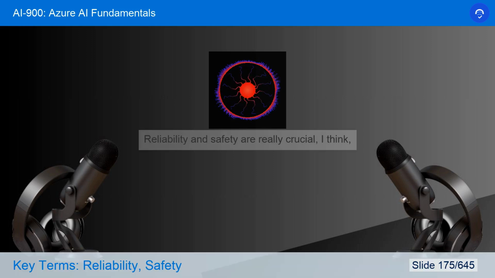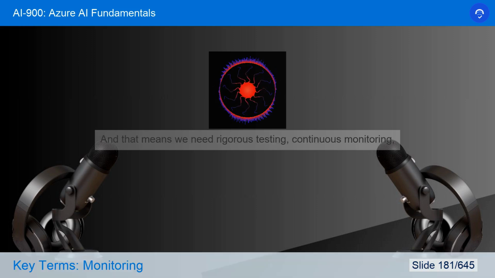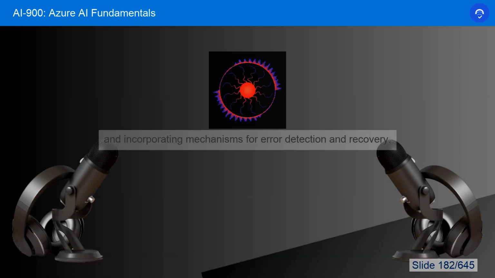Yeah, that's really important. Reliability and safety are really crucial, I think, especially when we think about all the critical applications of AI. Oh, for sure. We need to be able to trust that those AI systems will perform as expected, even in those unpredictable situations. And that means we need rigorous testing, continuous monitoring, and incorporating mechanisms for error detection and recovery.